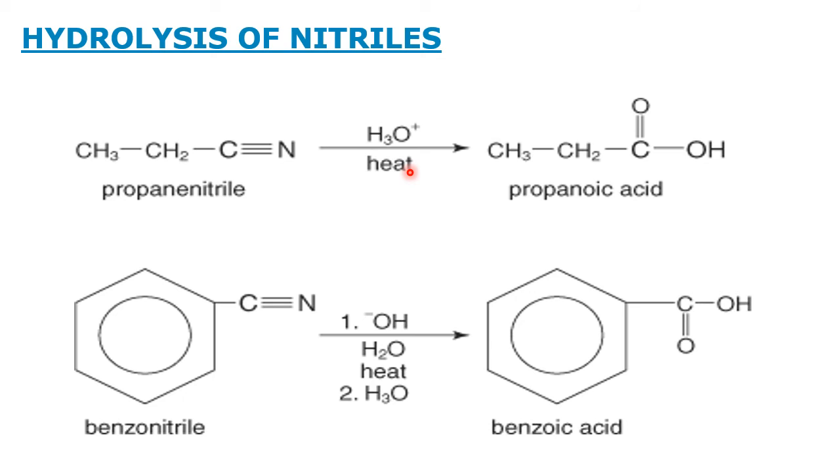Now another method is what? Hydrolysis of nitriles. Nitriles are what? Compounds which contain a C triple bond N, the cyanide group. Okay. So the common name is cyanides, and the IUPAC name is nitriles.